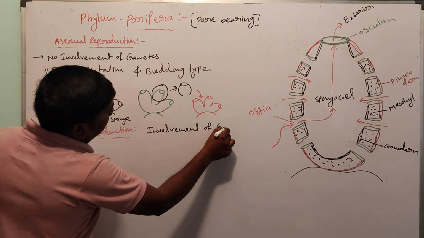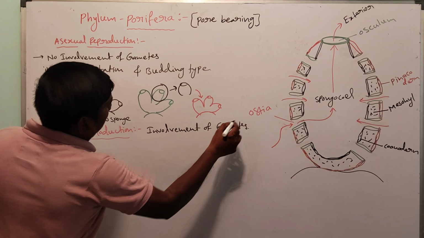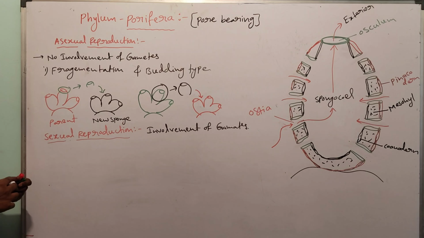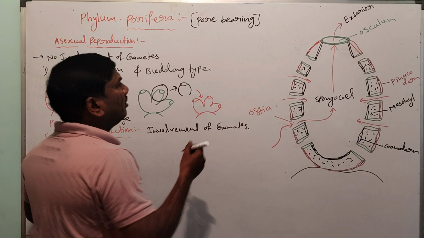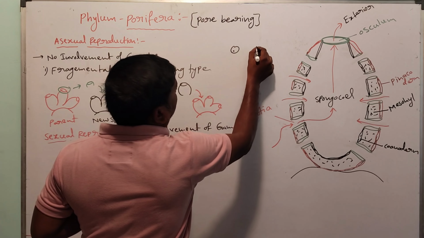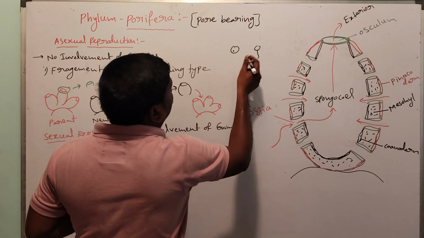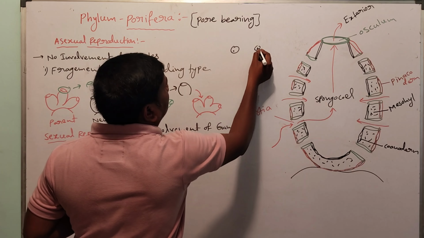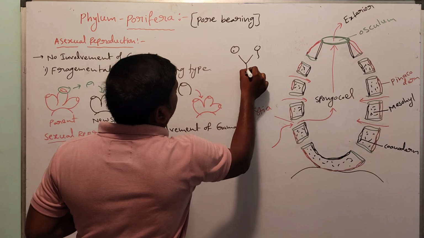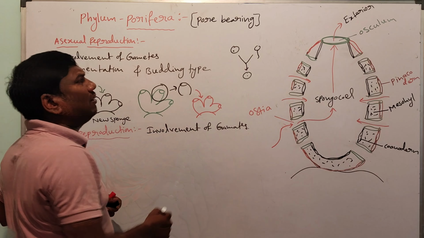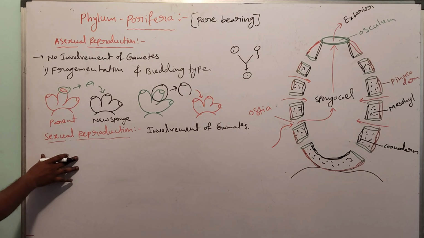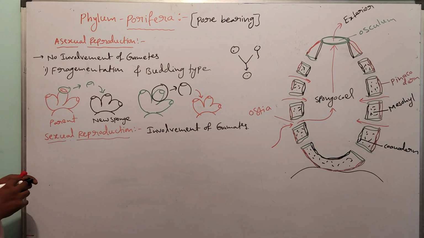Involvement of gametes is called sexual reproduction. For example, these are the male gametes and these are the female gametes. These two fuse. Male and female gametes are involved. That is called sexual reproduction.